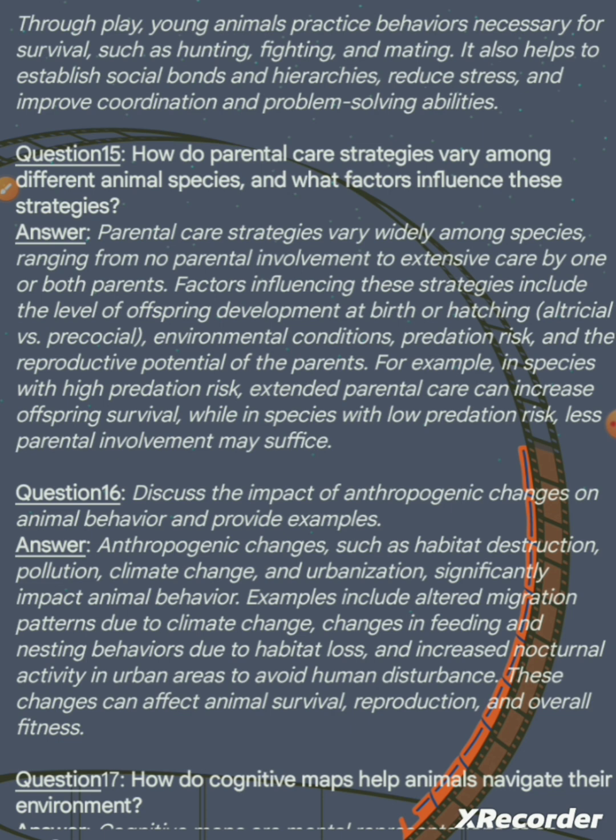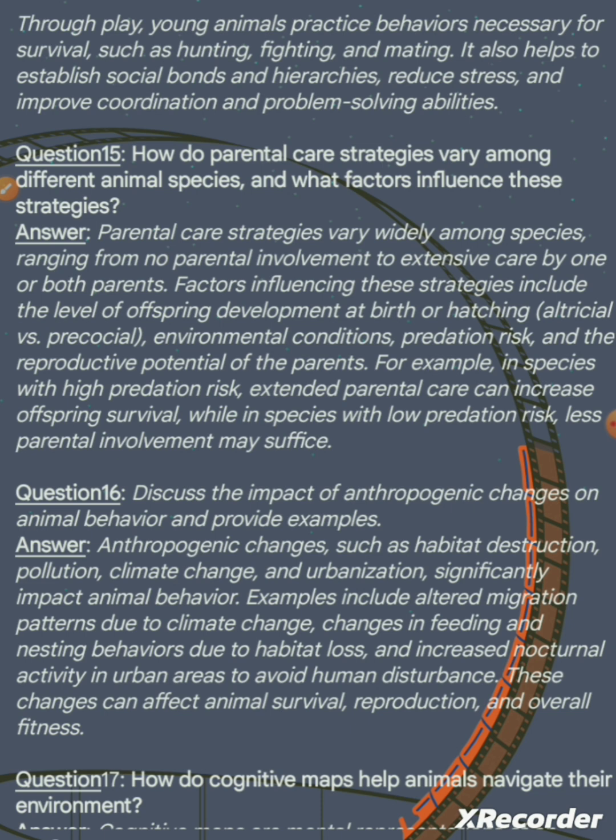Factors influencing these strategies include the level of offspring development at birth or hatching, altricial or precocial, environmental conditions, predation risk, and the reproductive potential of the parent. For example, in species with high predation risk, extended parental care can increase offspring survival, while in species with low predation risk, less parental involvement may suffice.